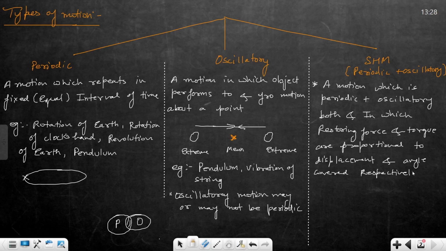You will understand this statement after second or third slide. Okay, so you have to just learn this.